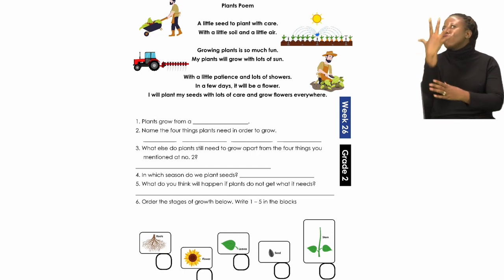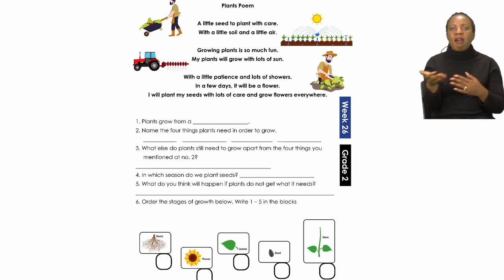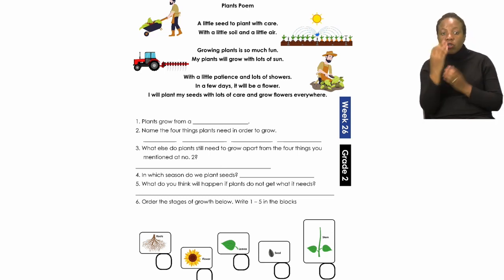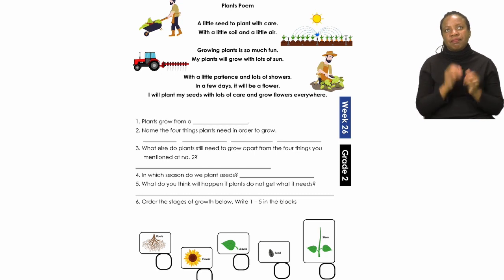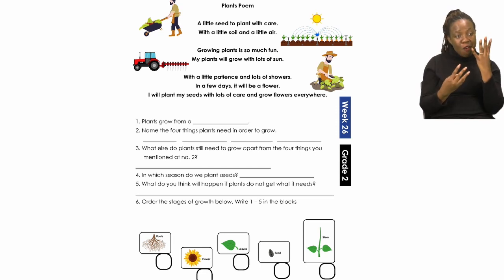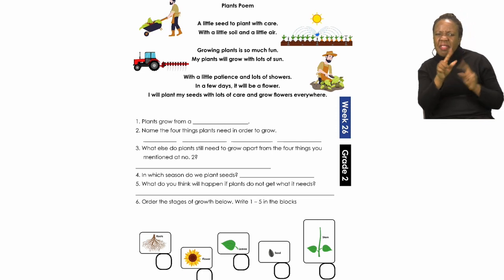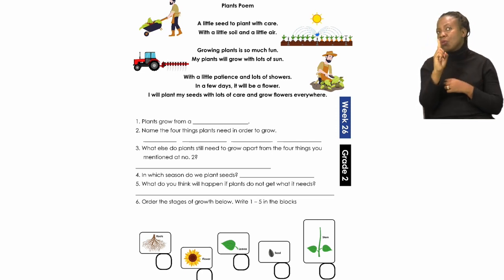Now, I'm going to go through the questions with you one last time. Number 1. Plants grow from a. Number 2. Name 4 things plants need in order to grow. Number 3. What else do plants still need to grow apart from the 4 things you mentioned at number 2?